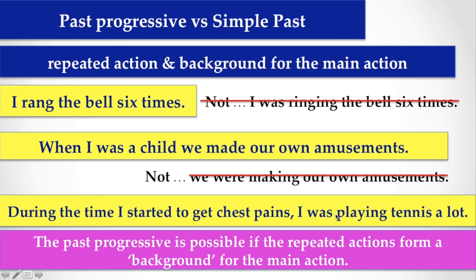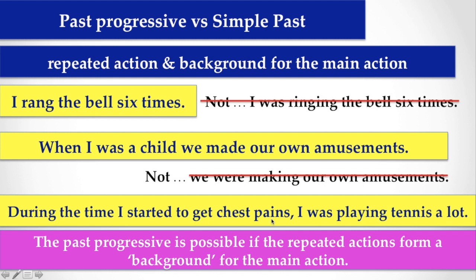So what do we see here? We find I was playing tennis a lot. This is an action, although it is a repeated action, but still this repeated action is a background for another action, that is, I started to get chest pain.